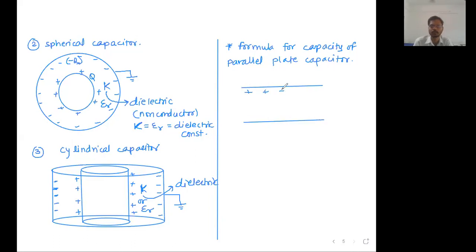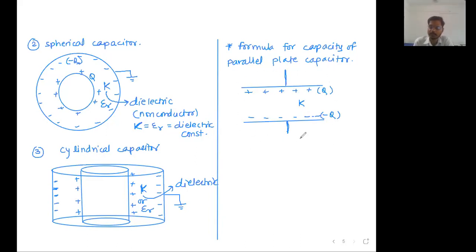Charge on the first plate, charge on the second plate. On the first plate, let's say the charge is Q. On the second plate, let the charge be minus Q. This is the connection to the first plate wire. This is the connection to the second plate wire. This is our parallel plate capacitor. In between, the space is filled with the dielectric having dielectric constant K, capital K. Now we want to find out the capacity of this system.